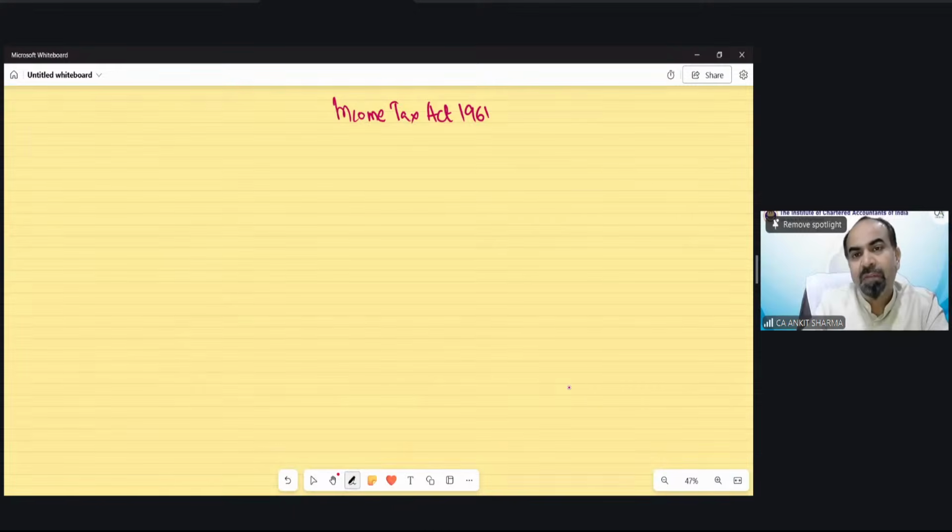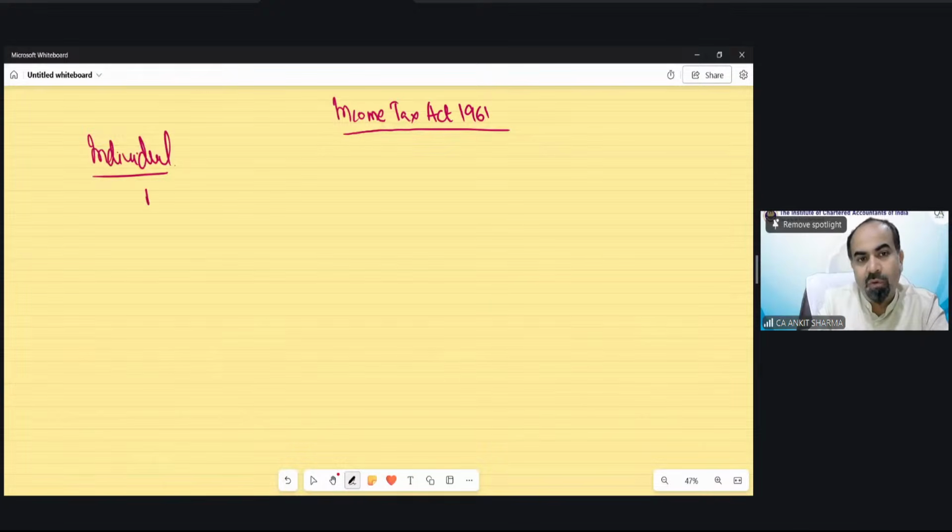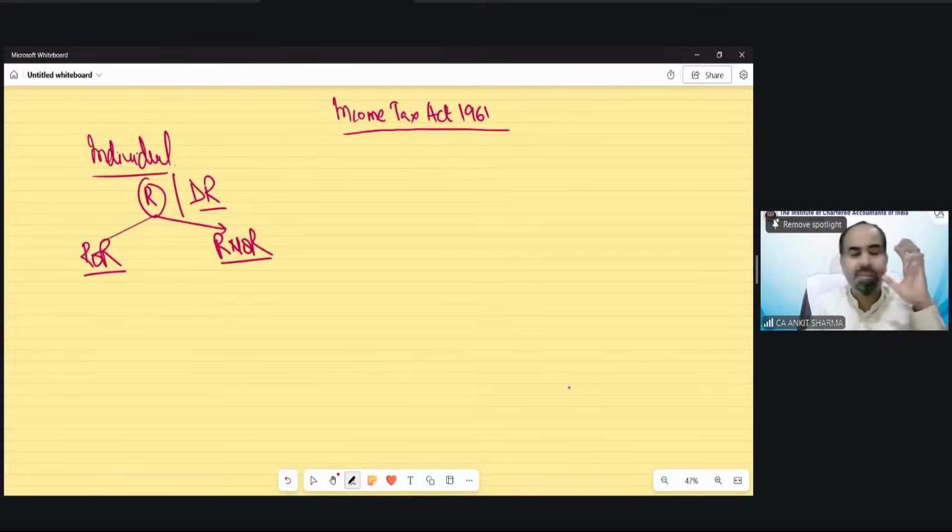When we were discussing the provision of an individual, if you are a resident or deemed resident, we have to further check whether you are a resident and ordinary resident, or a resident but not ordinary resident. I am going to discuss a very logical thing with all of you, and I believe you will understand it very easily.